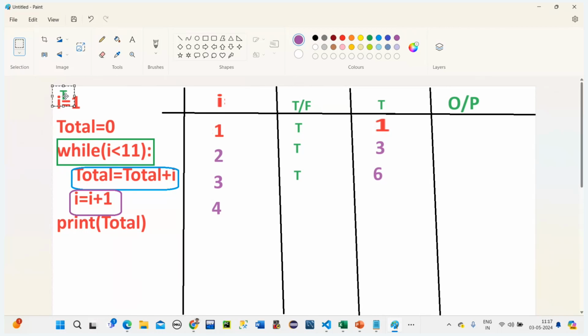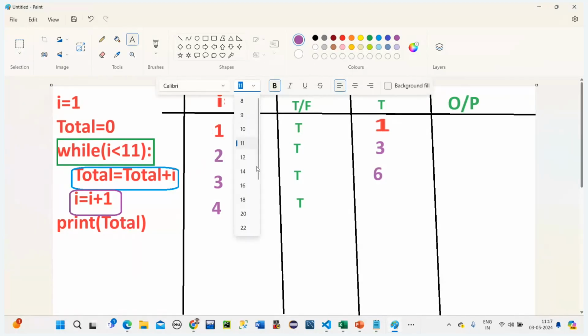So when it is true, it is true now. What was in the total then? It was 6, right? 6 plus I value, how much? 4, and previously total was 6. So total, how much is it now? It is 10. Yeah, so now I think the next iteration you can do by yourself also. Yes, now it becomes 10.